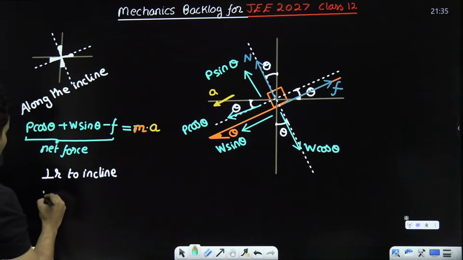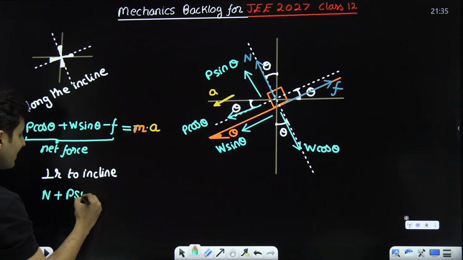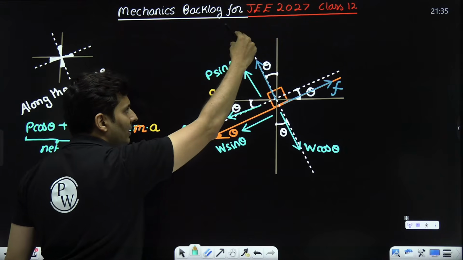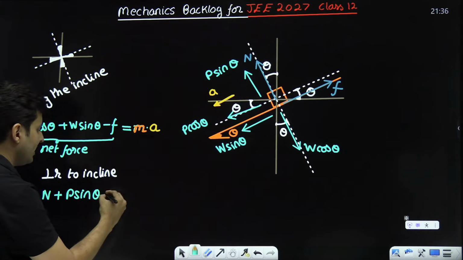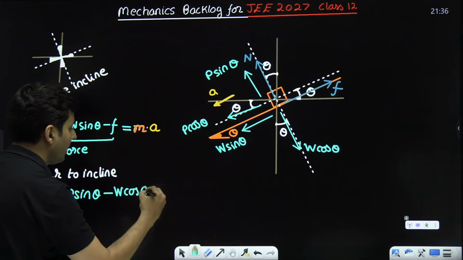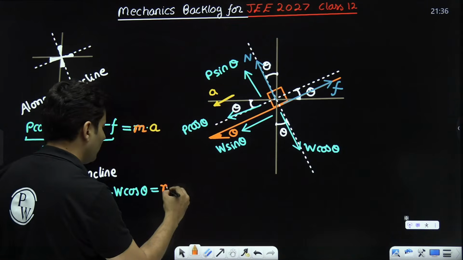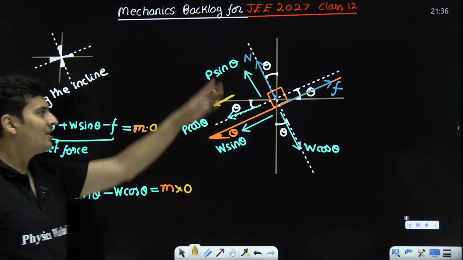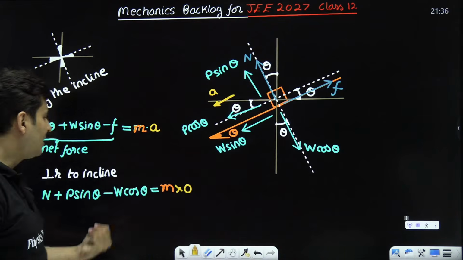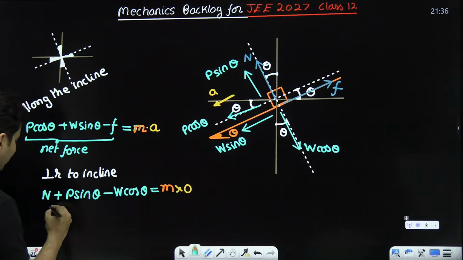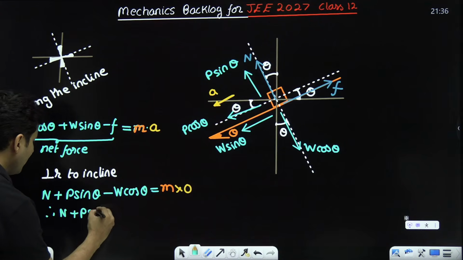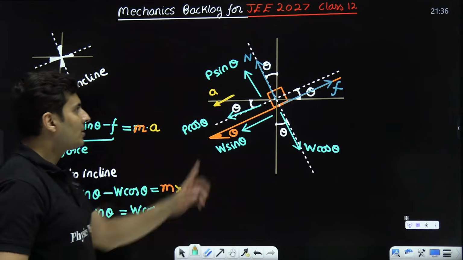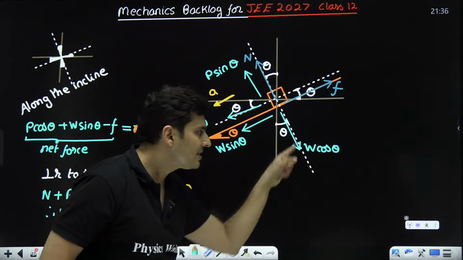So I can say my normal plus P sine theta, normal and P sine theta together, but W cos theta is opposing it. So minus W cos theta will be mass of the body into acceleration, but guess what? Acceleration is 0. Acceleration is not there in that direction. So I can also say, therefore, normal plus P sine theta, take this on the other side, is W cos theta. So this and this together is balancing W cos theta.